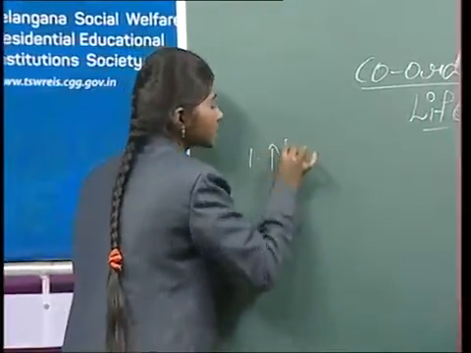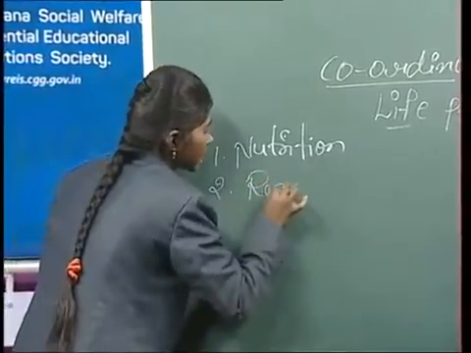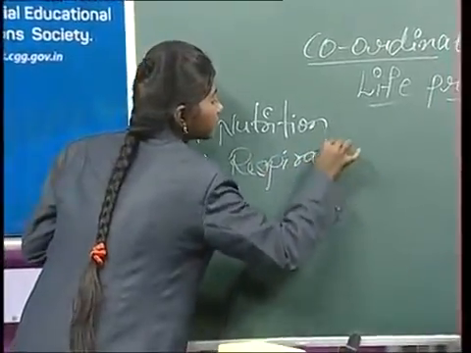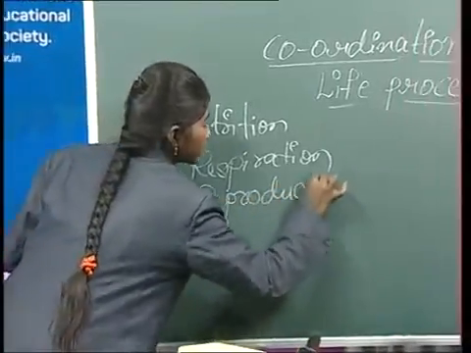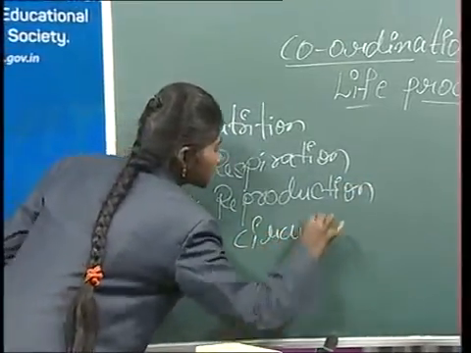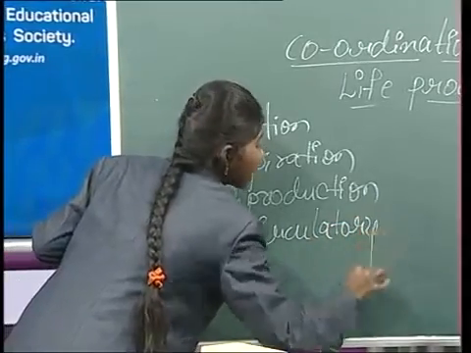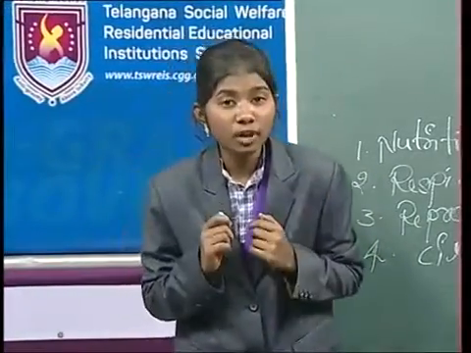Can you tell? Yes, exactly the right answer. What are they? They are nutrition, respiration. The first one is nutrition and the second one is respiration, and the third one is reproduction, and the fourth one is the circulatory system, and the fifth one is the muscle system. So out of these processes, which are the processes that help in the survival of the organisms?